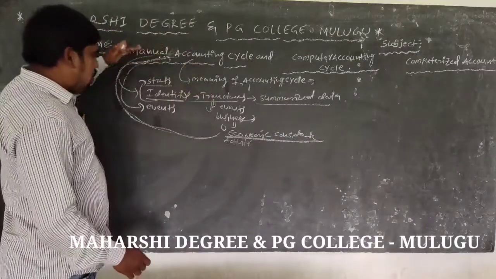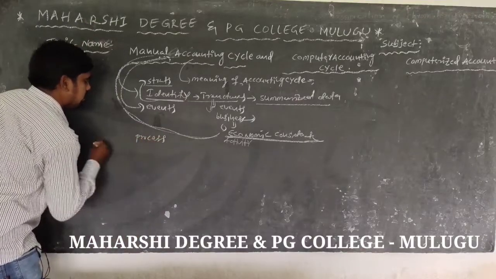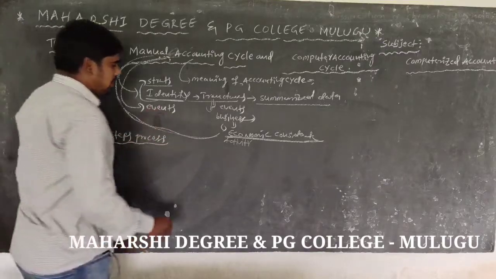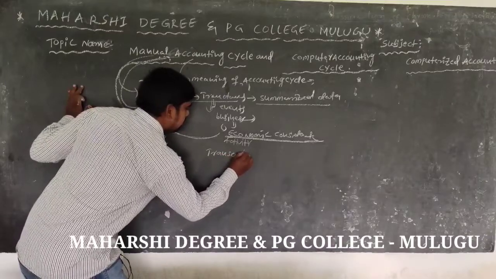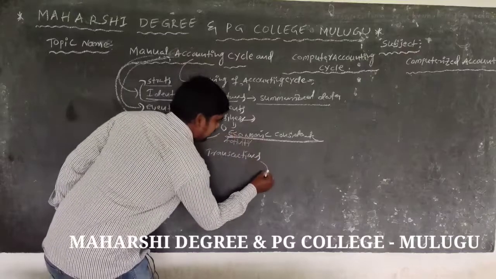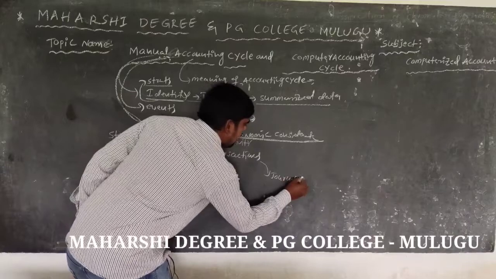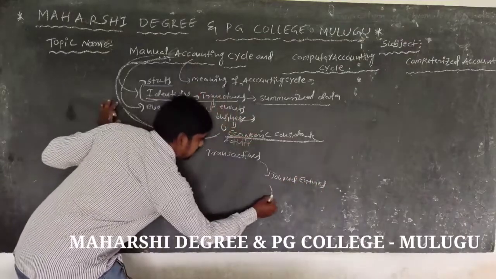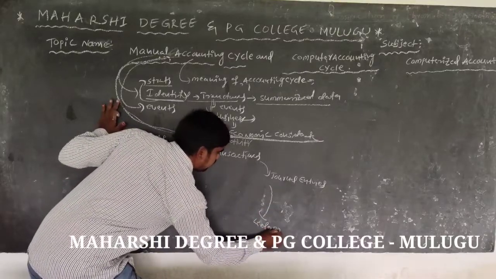So manual accounting cycle is a step process. Step 1, transactions. Second step, journal entries. Third step, ledgers.